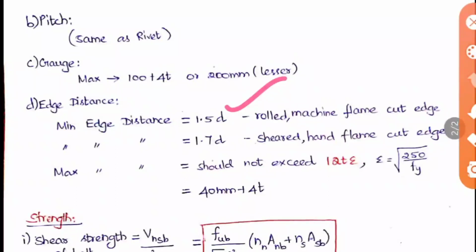The same thing is here, but the maximum edge distance alone differs. It should not exceed 12 t epsilon, where epsilon is root of 250 by fy, and it is normally 40 mm plus 4t, whereas in the rivet we studied 37 mm plus 4t. Here it is 40 mm plus 4t.